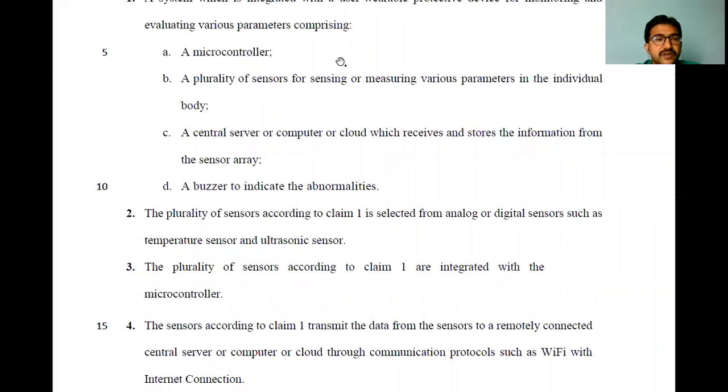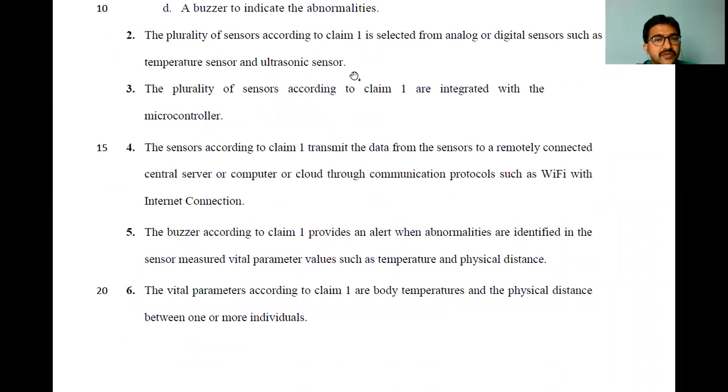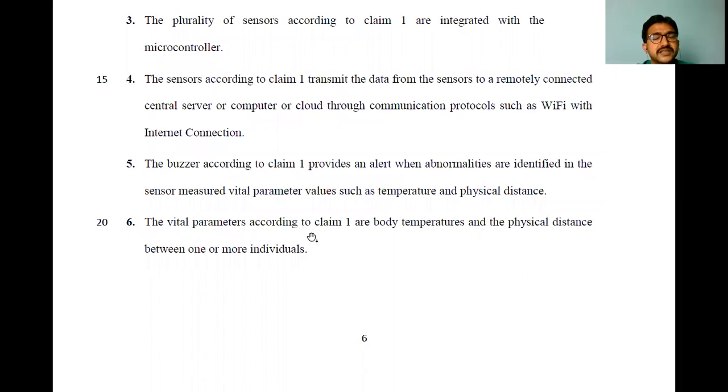And based on claim 1, we can define claim 2. We can connect claim 3 from claim 1. See, from claim 1 only, I'm claiming claim 2. From claim 1 only, I'm claiming claim 3. From claim 1, claim 4, I'm claiming. From claim 1, claim 5. From claim 1, claim 6. Like this, we can appropriately define it.